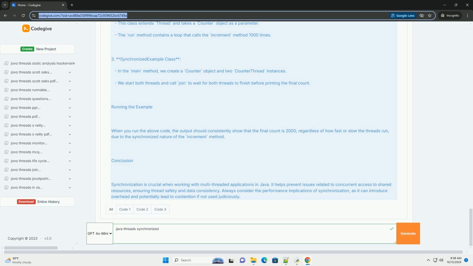Conclusion. Synchronization is crucial when working with multi-threaded applications in Java. It helps prevent issues related to concurrent access to shared resources, ensuring thread safety and data consistency. Always consider the performance implications of synchronization, as it can introduce overhead and potentially lead to contention if not used judiciously.